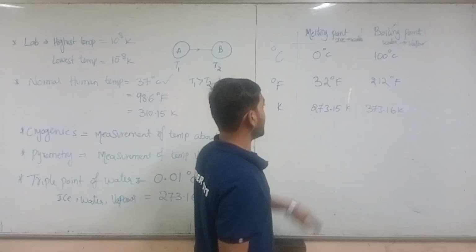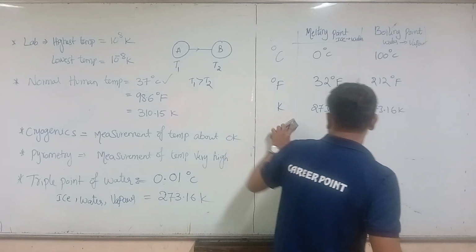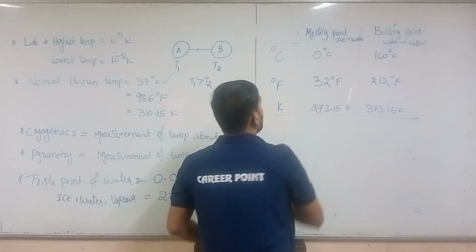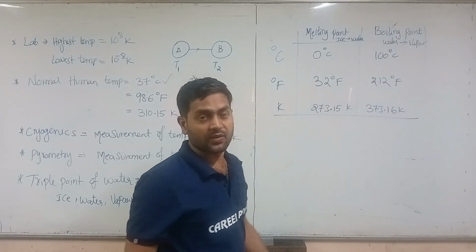Okay, right. So we have seen the boiling point and the melting point of water.